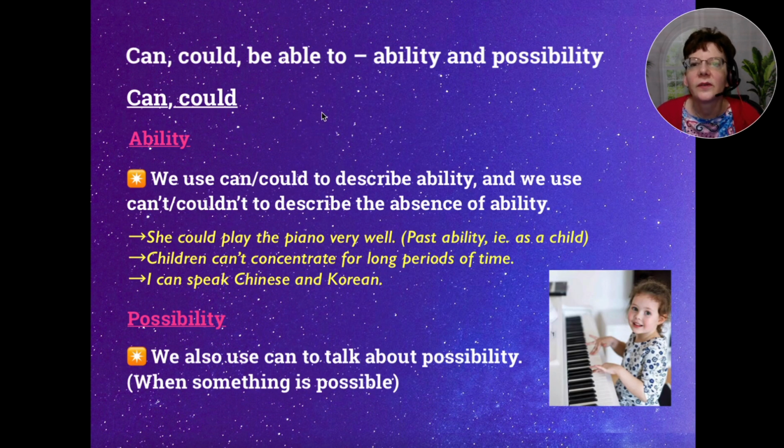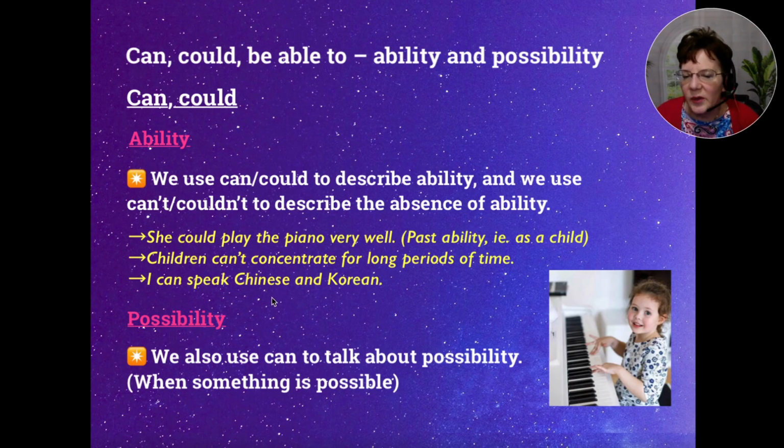Okay, can, could, be able to, ability and possibility. So let's talk about ability first. We use can or could to describe ability, and we use can't or couldn't to describe the absence of ability. So we have, for example, she could play the piano very well. So this means a past ability, like as a child. And then we have children can't concentrate for long periods of time. So that's present. And then I can speak Chinese and Korean.